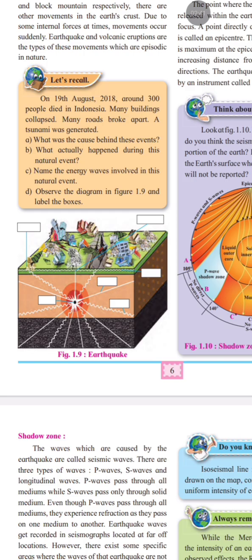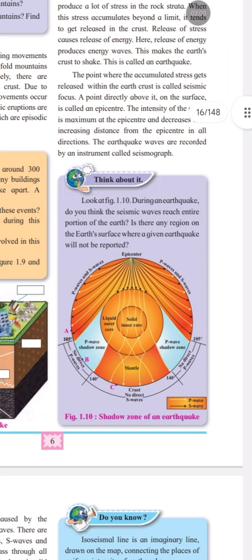The point directly above it on the earth's surface is called the epicenter, which is here. The strongest shaking is felt at the epicenter, and the intensity decreases as we move further away from the epicenter, from the focus.